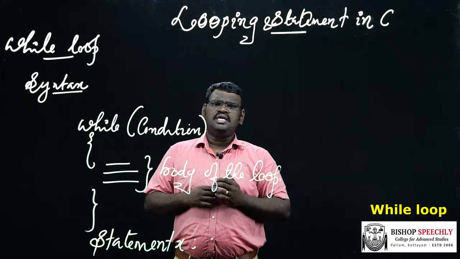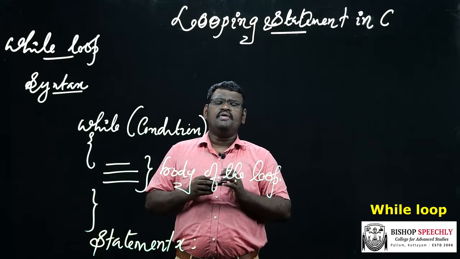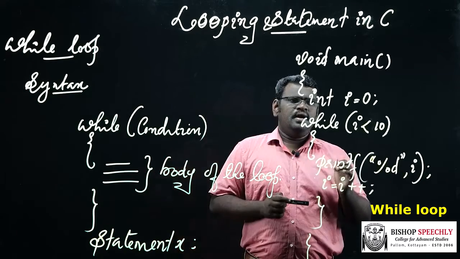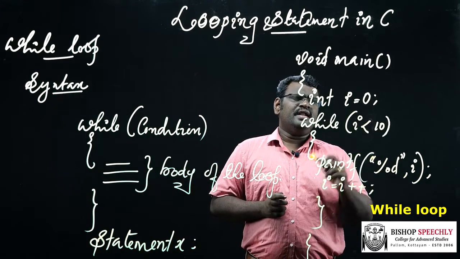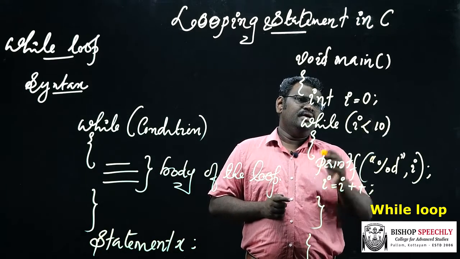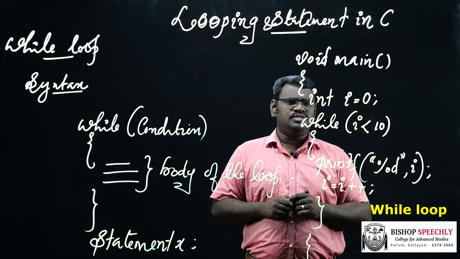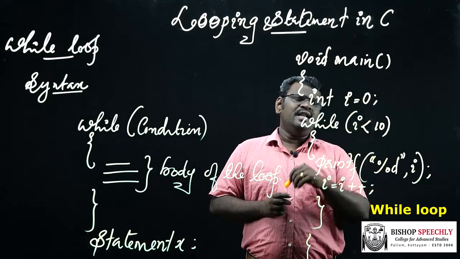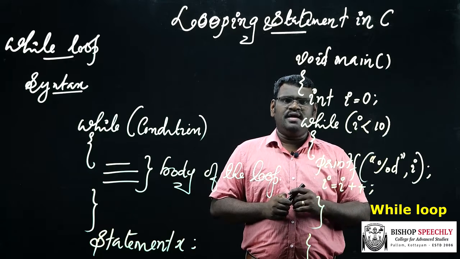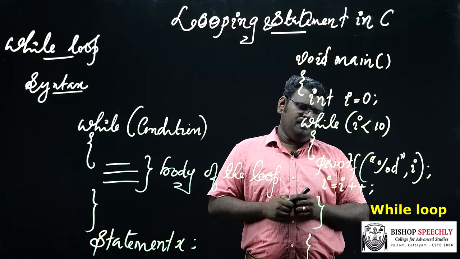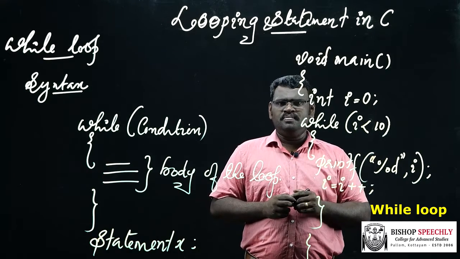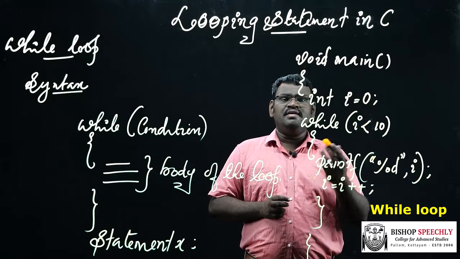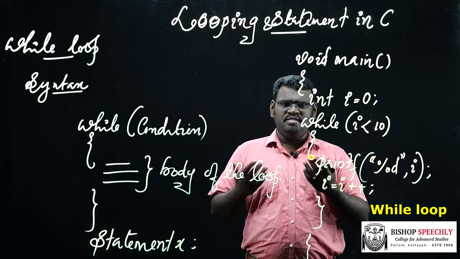Now we are going to see a simple C program using while loop. In this program, I am declaring a variable I and initializing its value to 0. Here a loop is used with I less than 10, which means 0 less than 10, so the condition is true. Then the I value is printed and incremented by 1, so I becomes 1.